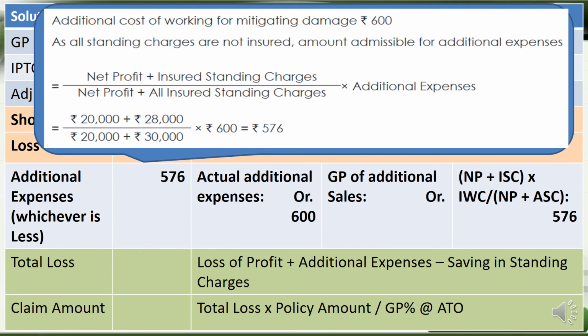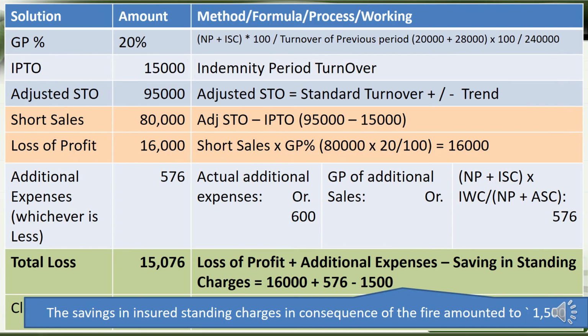So we take that, and now we have to find the total loss. The total loss is given by the formula: loss of profit plus additional expenses minus saving in standing charges.